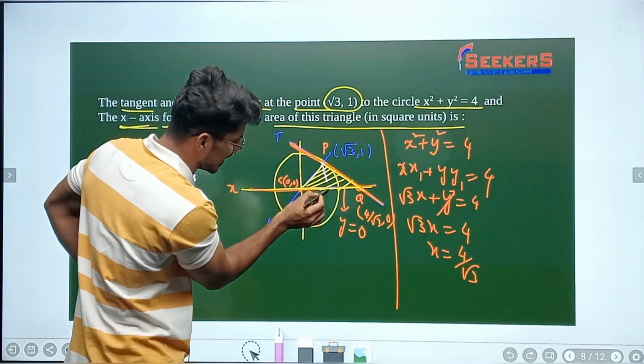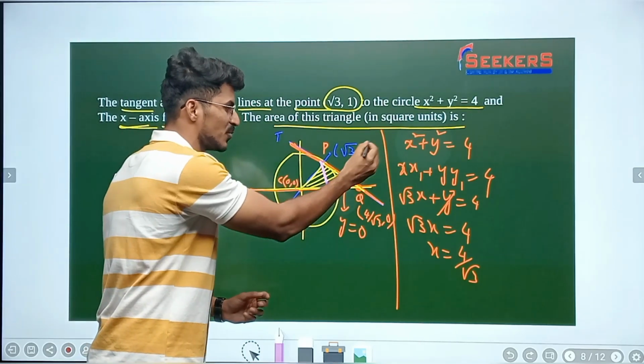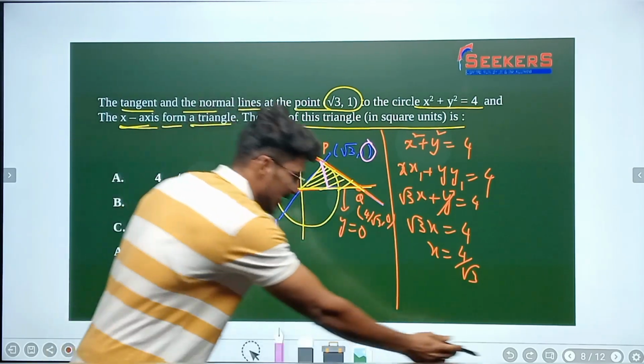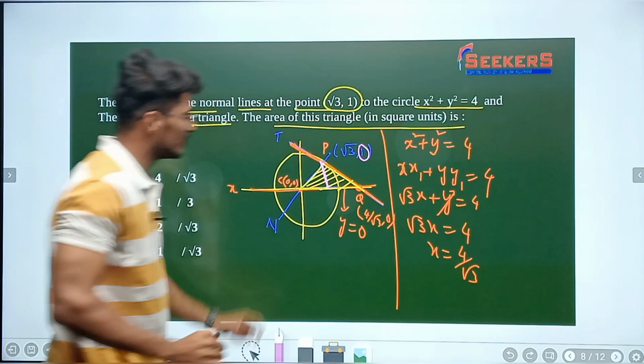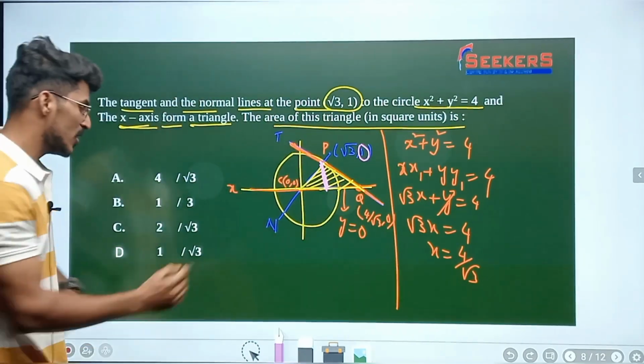Look at this. What is the height of this triangle here? The height of this triangle is the y coordinate of this point P, isn't it? Do you agree with my point? Yes. The y coordinate of the point is the height of the triangle.